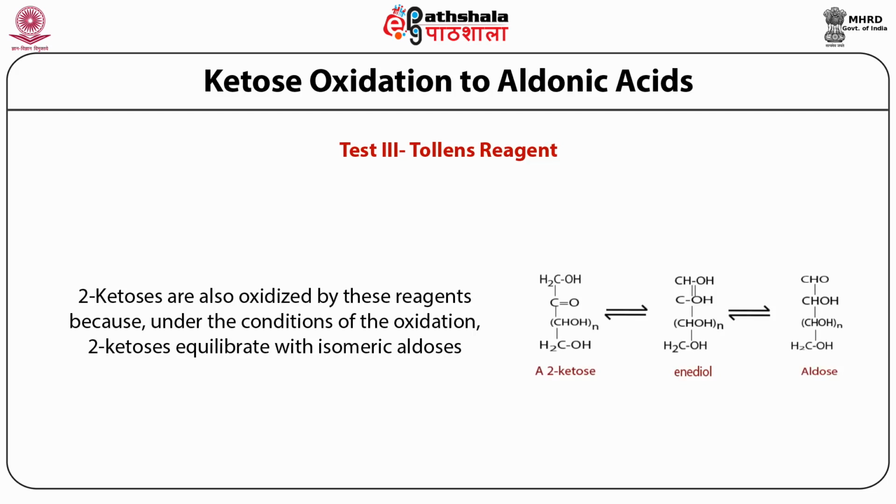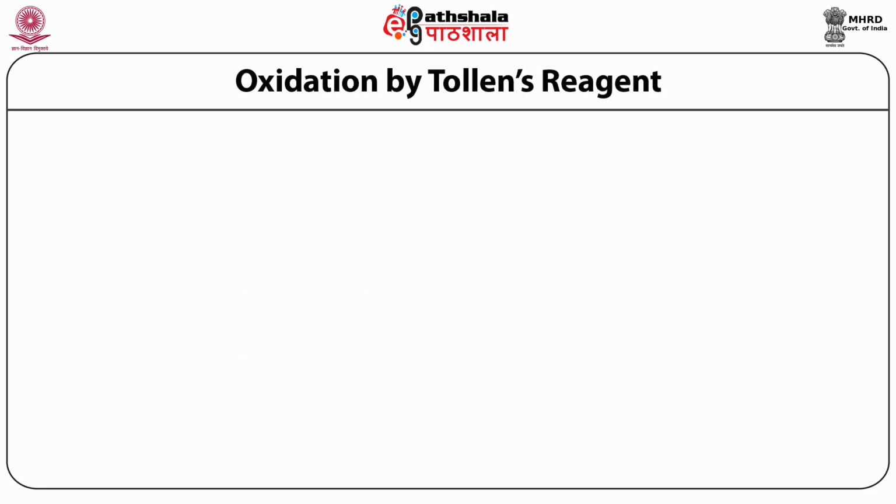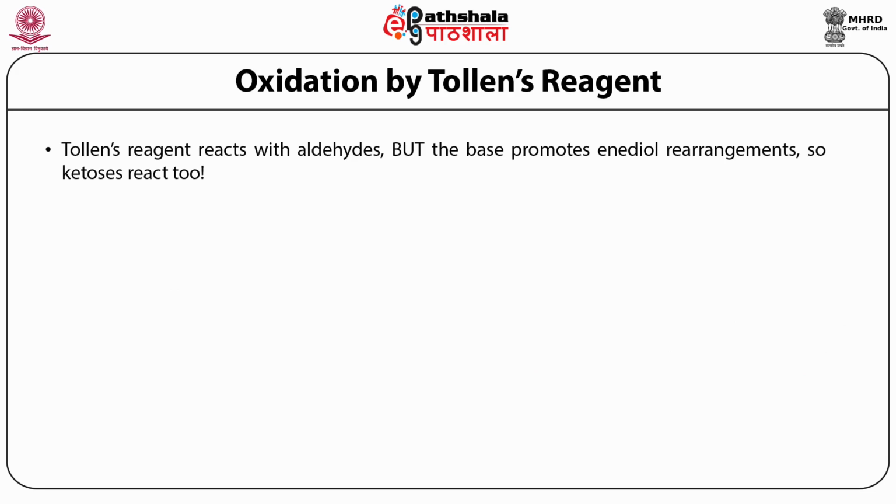And so as you see here, ketose can equilibrate with isomeric aldoses via the formation of an intermediate that is called an enediol. So basically what you can say is that Tollens reagent reacts with aldehydes. Ideally, ketoses, because they do not have the hydrogen atom, should not be reacting with this reagent.